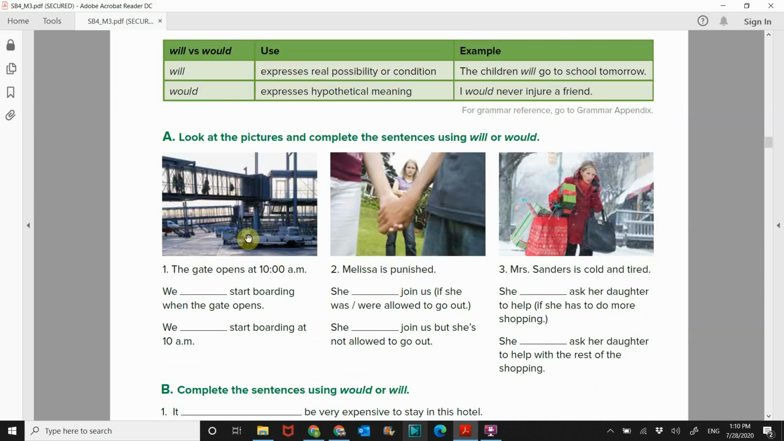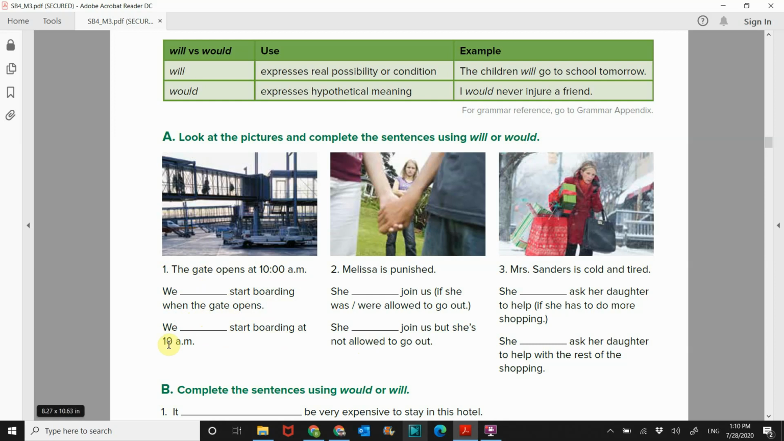Okay. So let's look at the pictures and we will complete these using will or would. All right, the gate opens at 10 a.m. We blank start boarding when the gate opens. We blank start boarding at 10 a.m.